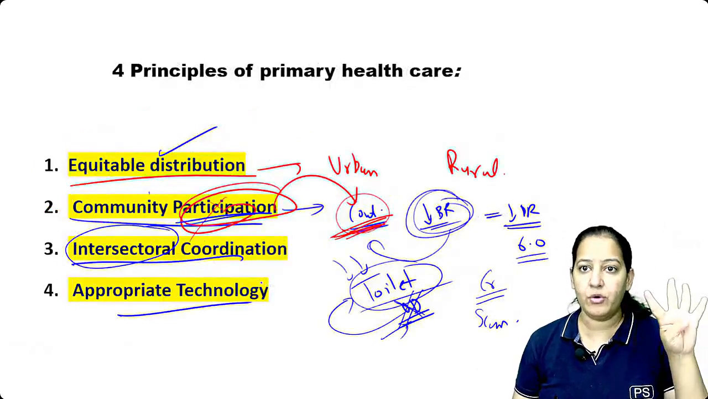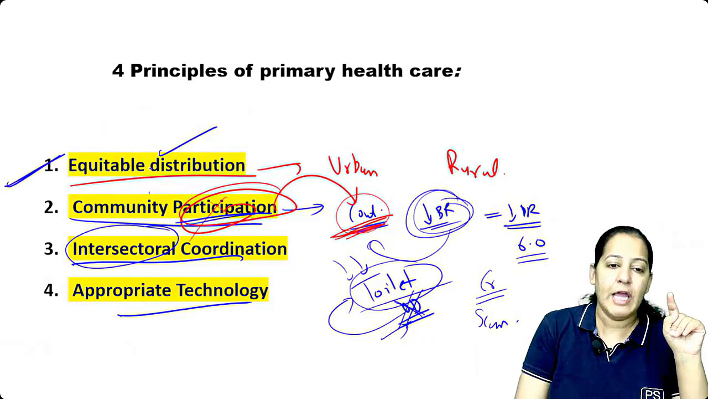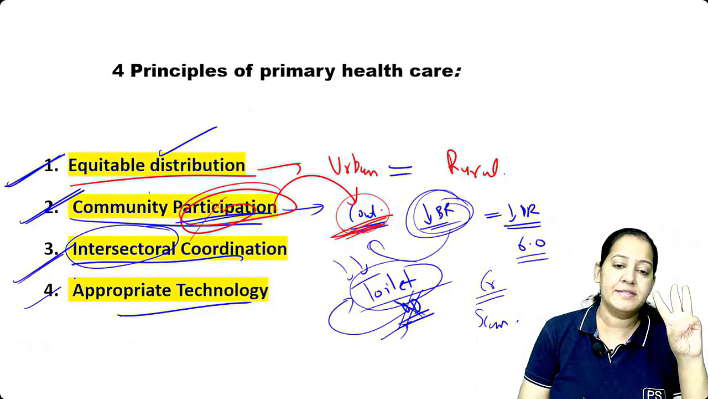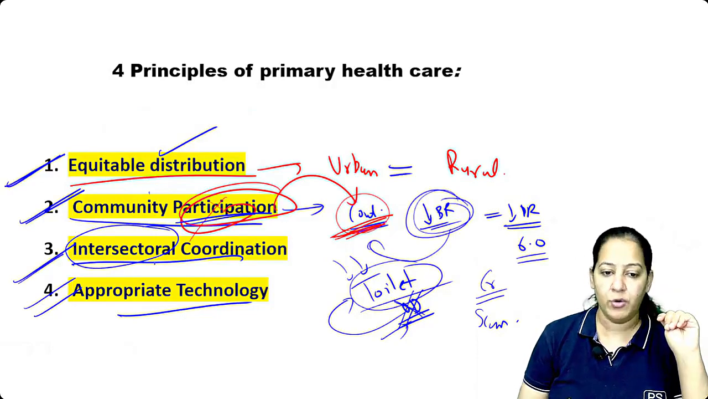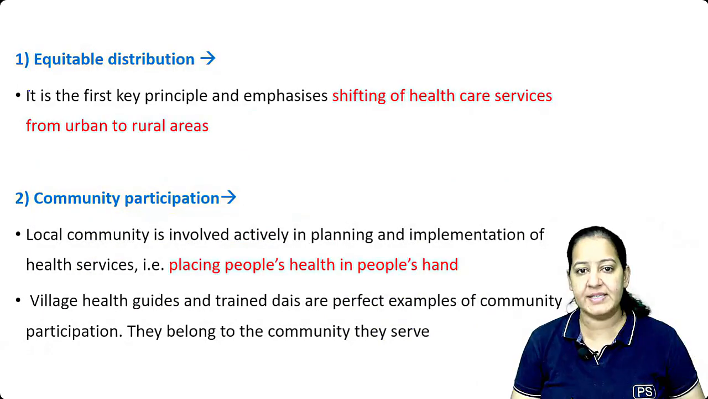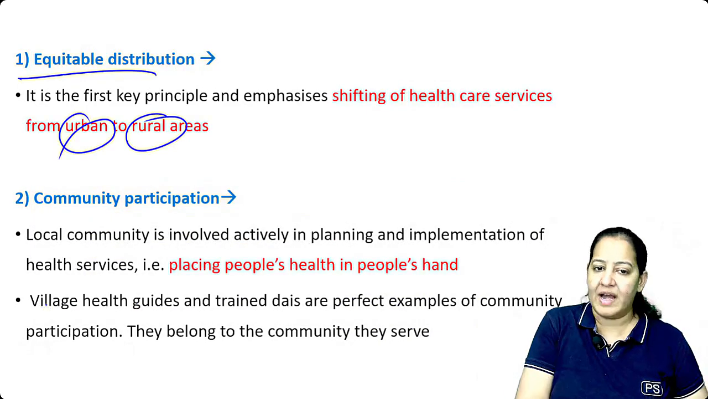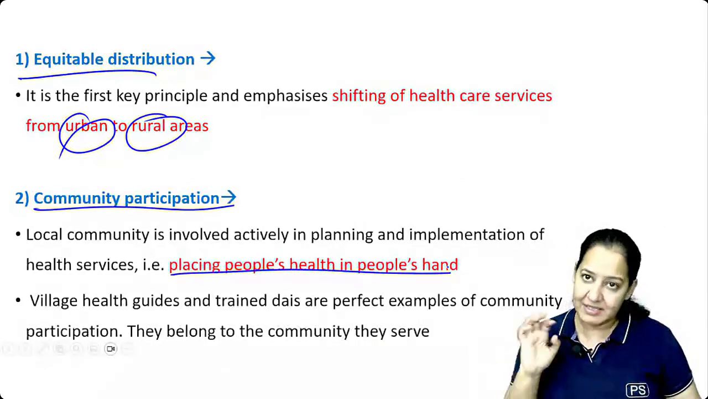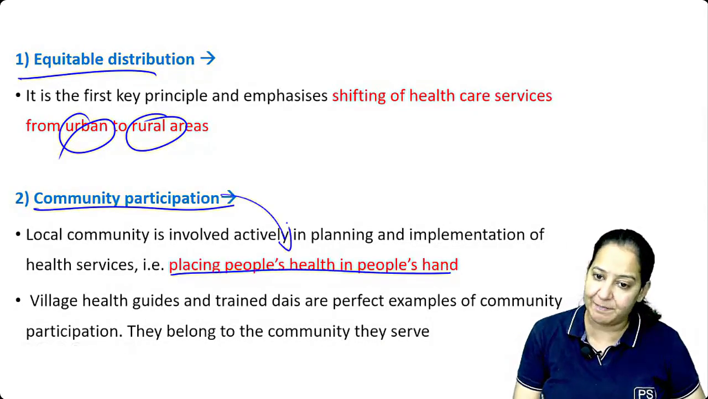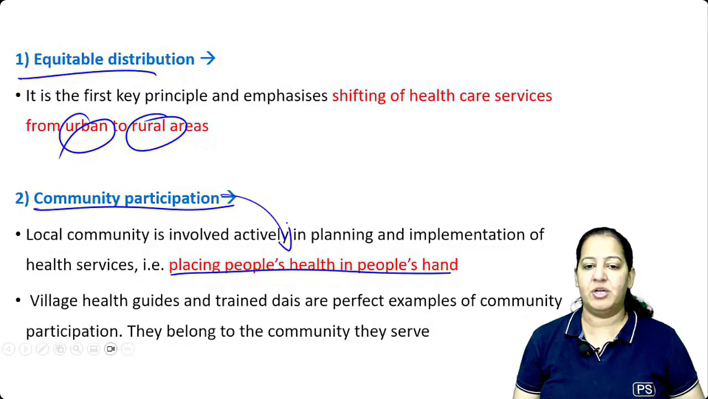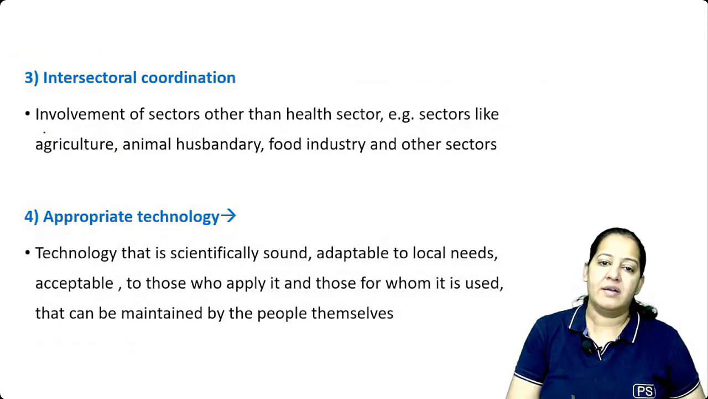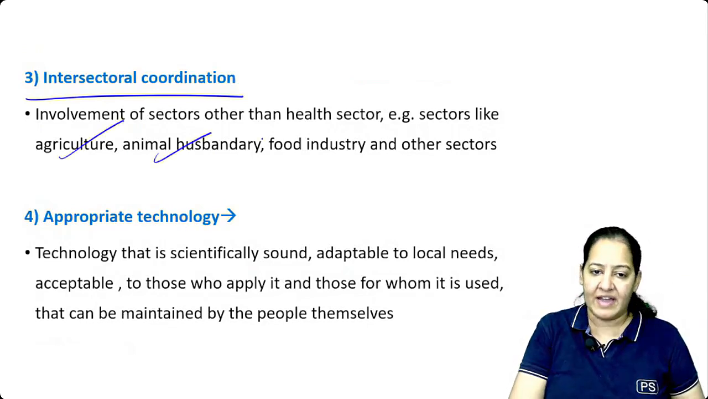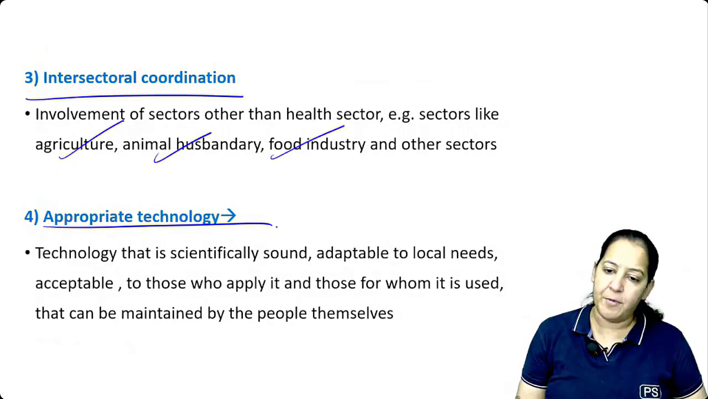There are four principles. Equitable distribution, matlab rural is equal to urban. Community participation, intersectoral coordination, and appropriate technology. Okay, can we go ahead? Say yes. So equitable distribution, that is rural and urban. Community participation, placing people's health in people's hands. This is the punchline we use. Community participation should be there. Anna, community participation should be there. Okay, and intersectoral coordination. Anna, multiple sectors should be coordinated like agriculture, animal husbandry, food industry, and appropriate technology.